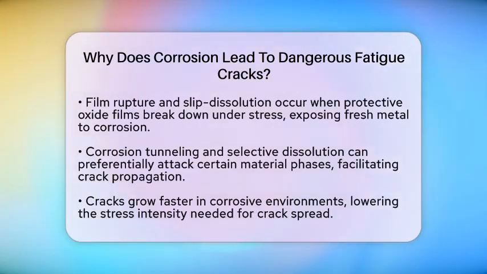Corrosion tunneling and selective dissolution also play a role. Corrosion can preferentially attack certain phases or grain boundaries in the material. This creates pathways that make it easier for cracks to propagate.